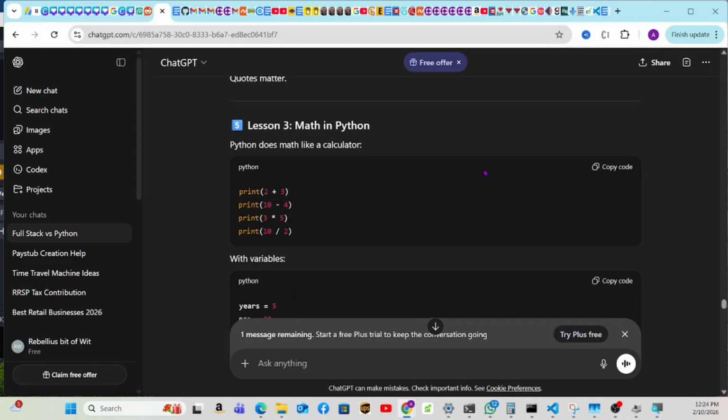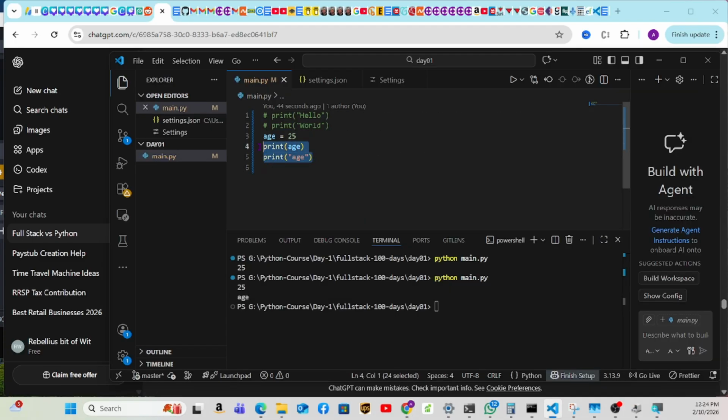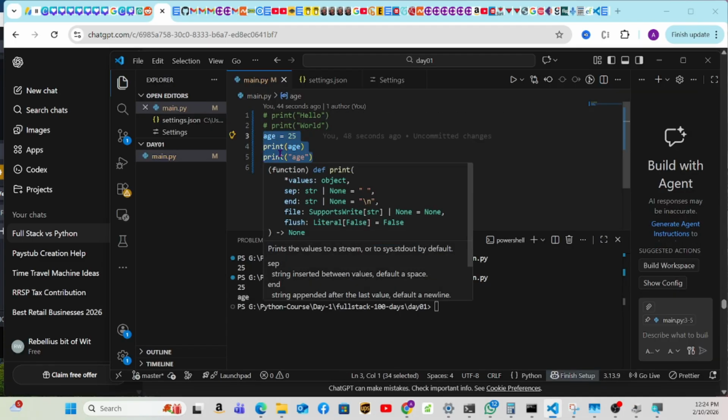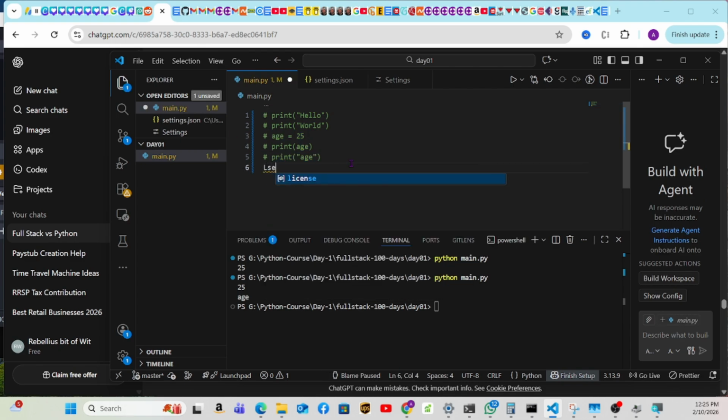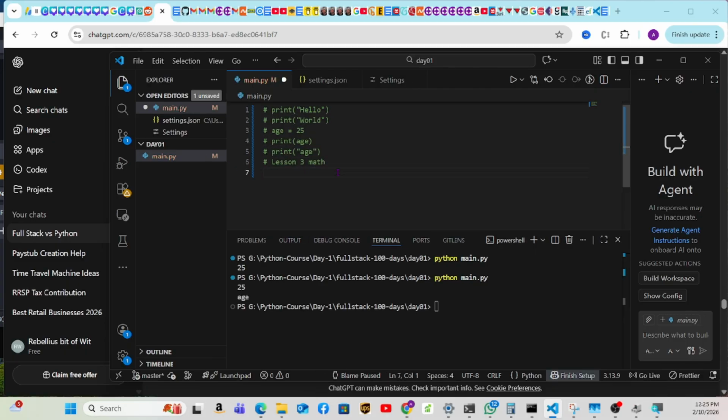So now we go to lesson 3, math in Python. So you can do mathematical operations in Python. Print 2 plus 3, all this. Let's copy this. And do you know how to make comment now? Now you know it's Control /. We're gonna comment this, and now we're gonna type here lesson 3 math, not match. There you go. And now we're gonna Control V. So if we run this, Control S to save, don't forget.